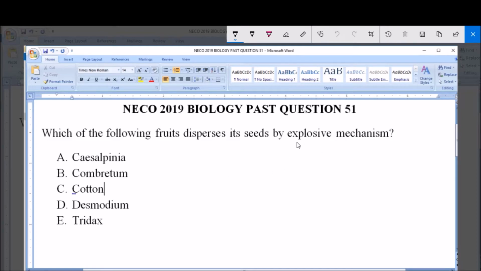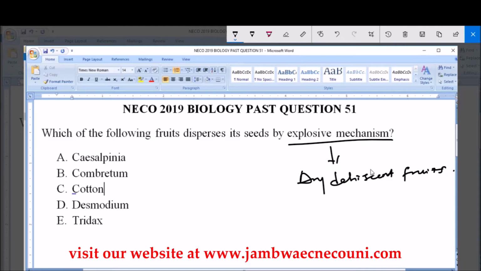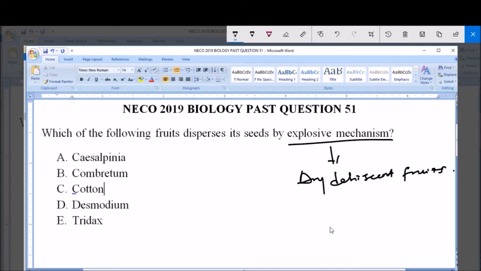Now, most of the fruits that disperse their seeds by explosive mechanism are dry dehiscent fruits. They are mostly dry dehiscent fruits. They disperse their seeds via what? This explosive mechanism. An explosive mechanism is a self-dispersal mechanism because it does not involve external agents.